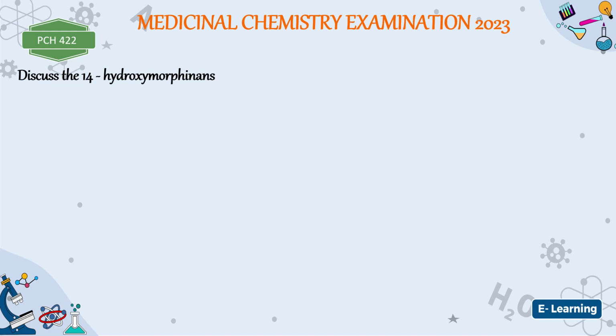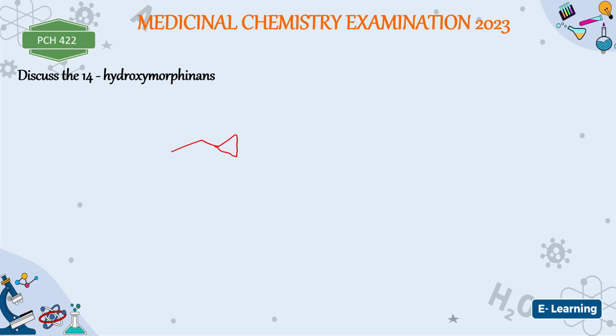Now, when we talk about the 14-hydroxy group, that is where you have the oxilorphan and then butorphanol, right? Oxilorphan and butorphanol. Now, oxilorphan has this, what is it called? Cyclopropyl ring attached.